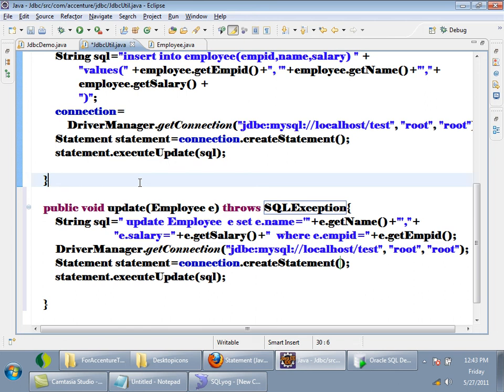So in JDBC demo, you can call the update method and pass the employee to update. The ID will be the same. Updating name and salary for an employee based on the primary key.